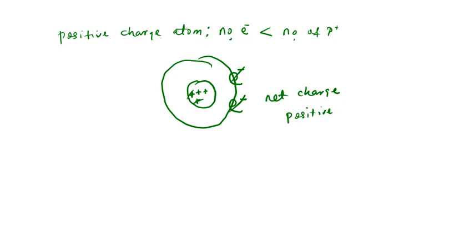So let's quickly look at the negatively charged atom. For you to have a negative charged atom, number of electron must be greater than number of proton.